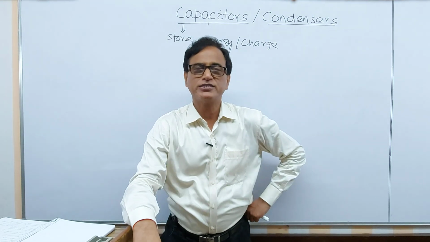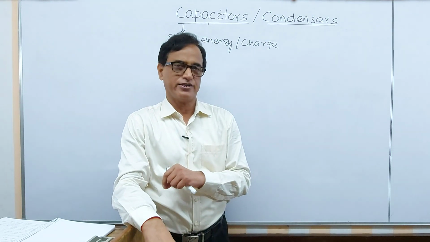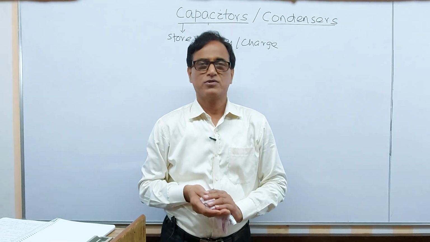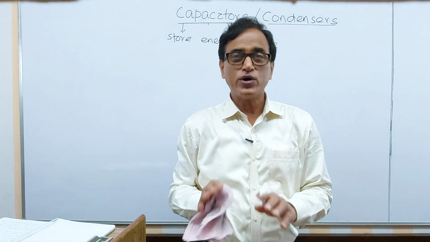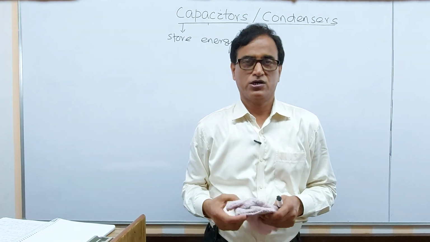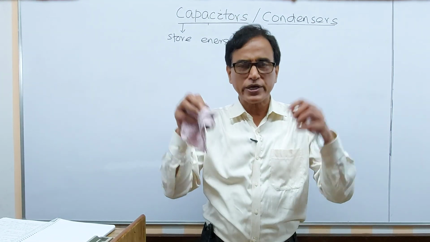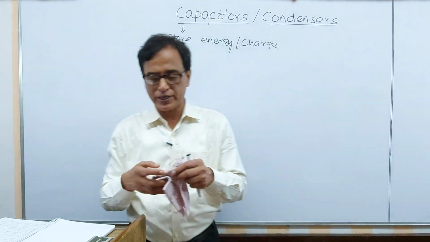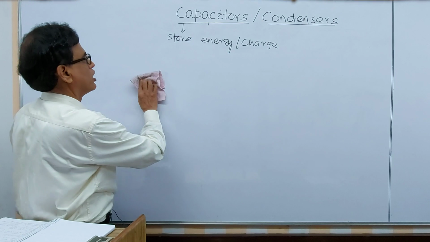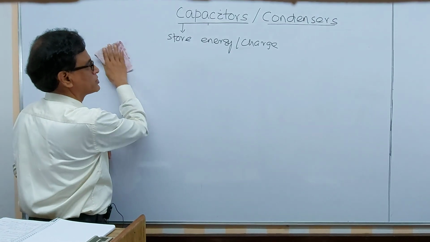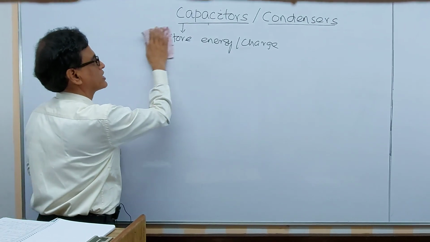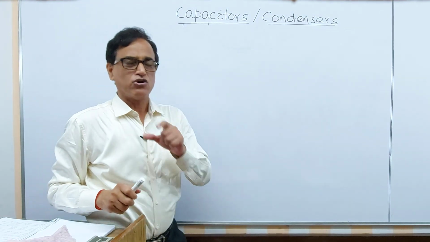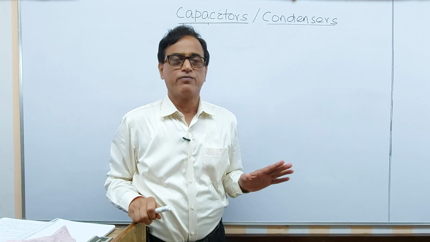Take an example of an emergency light. What are you doing inside this? You are storing electrical energy when electricity is on, and you are utilizing it when electricity is off. That means you are storing something. You are storing electrical energy, and electrical energy is stored, we can say, in the form of electrical charge, because whenever charge flows, that gives you current. We will explain how it can store the charge.